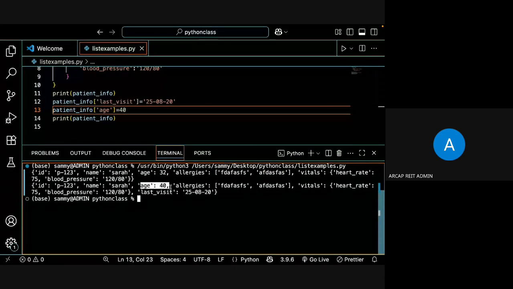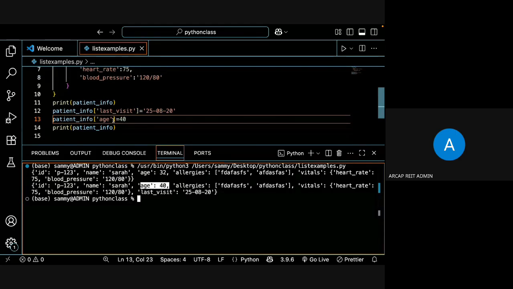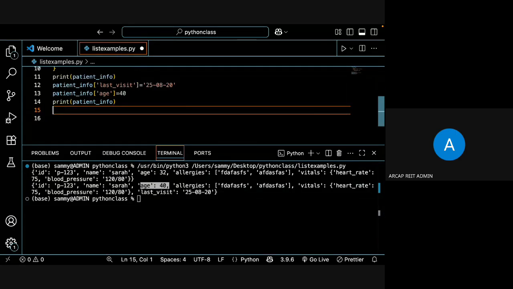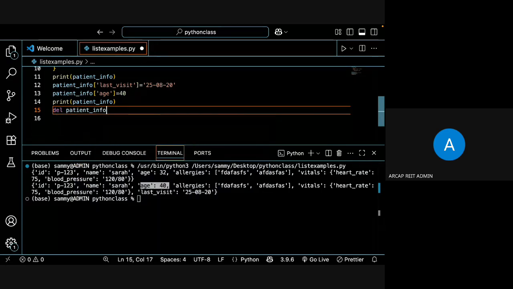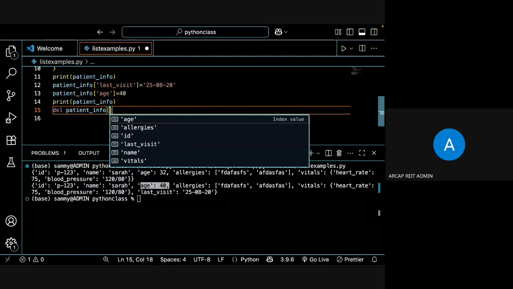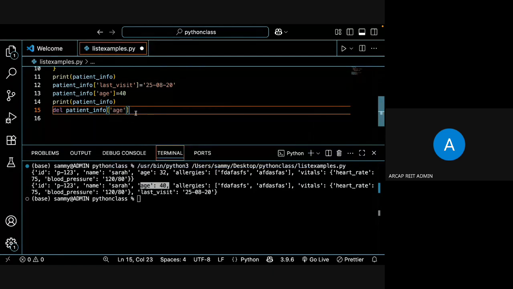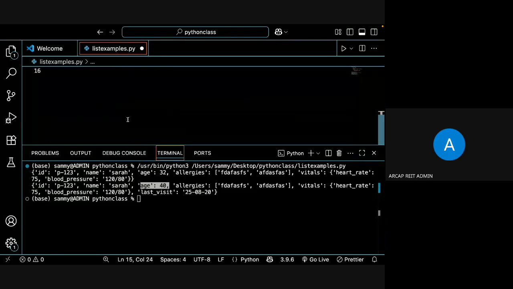Like that, you can even delete also. You can delete the values using the del operator. Say you want to delete this age, so simply you can use del, space, then the variable. What is the variable? Patient info, that is the dictionary we have. Then in the quotations, I want to delete the age, right? So that's it. Then it will delete the age from this dictionary, right? So you can check it.